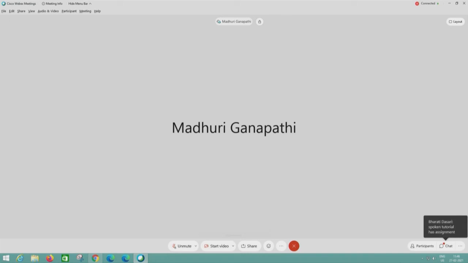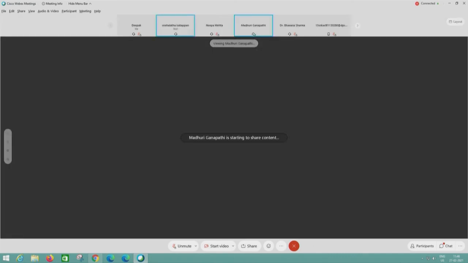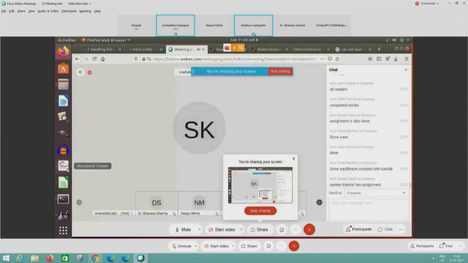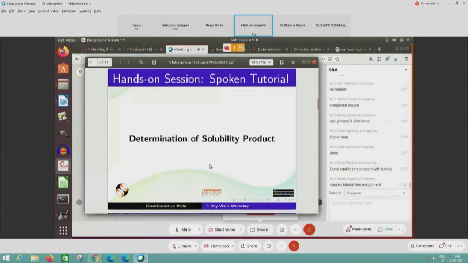Now let me go to the next tutorial. Bharati ma'am, the Spoken Tutorial has an assignment and you finished it. Very good. Okay, so the next tutorial in the series is determination of solubility product. So I will share the screen and show the side-by-side method.